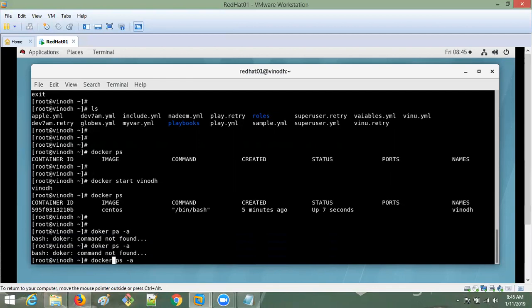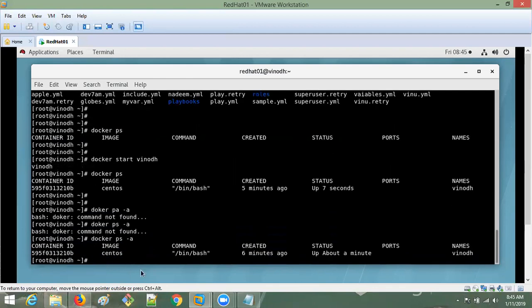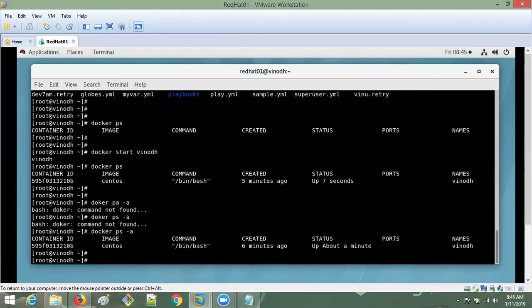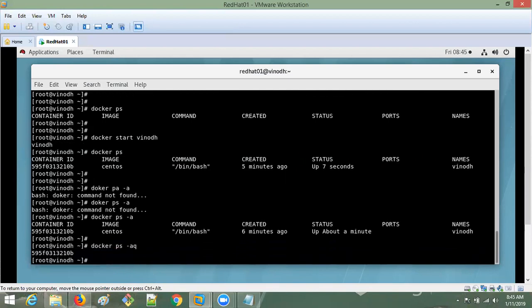Docker ps -a. So only one it is showing, because there is no other, only one I have. Okay. So if you want to see only the container IDs, then you have to give -q. If you add the -q now, it will give only the container IDs. So it will display all the container IDs. Docker ps -a.